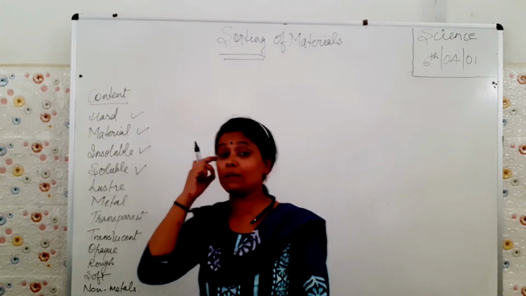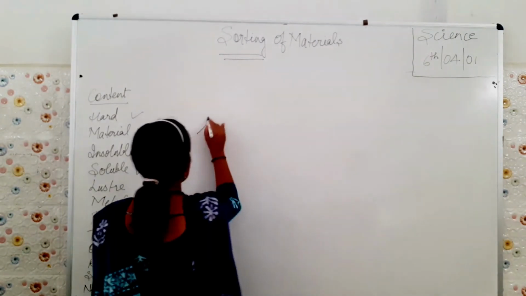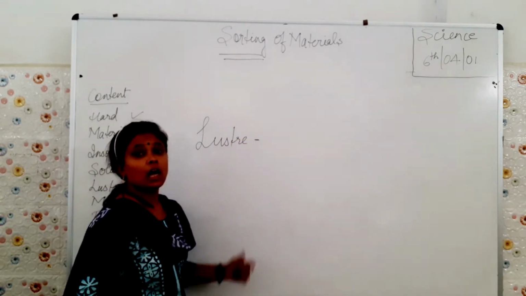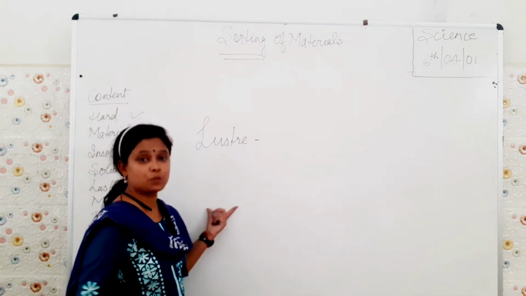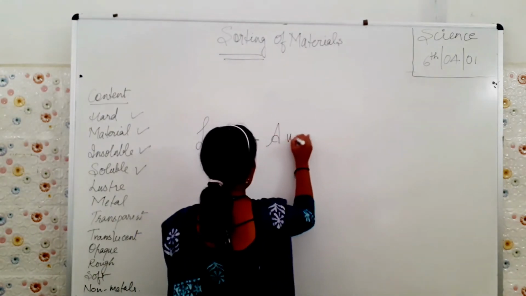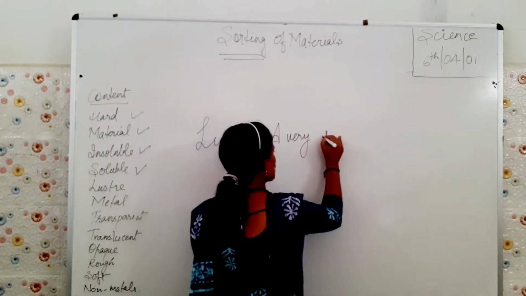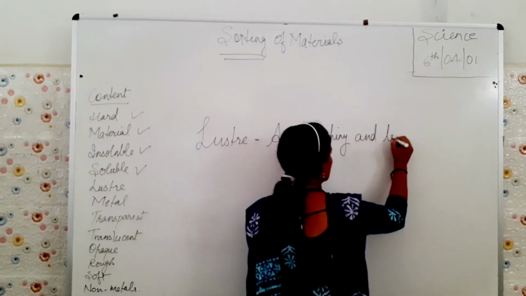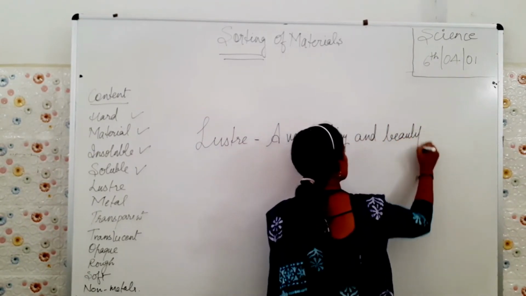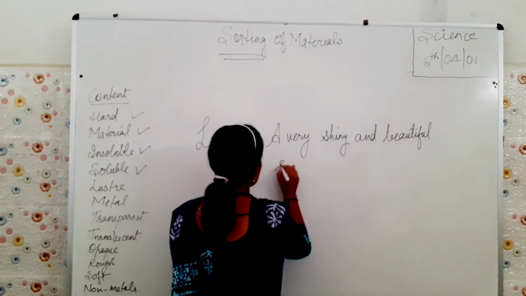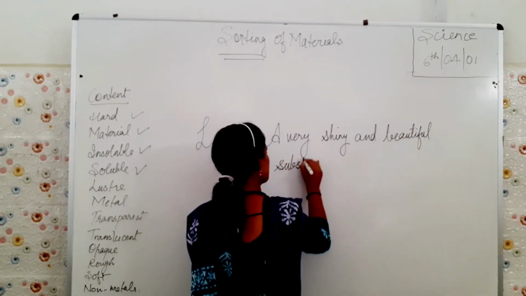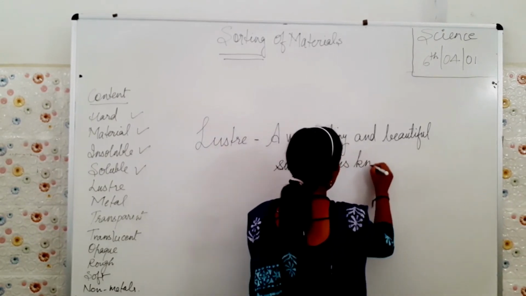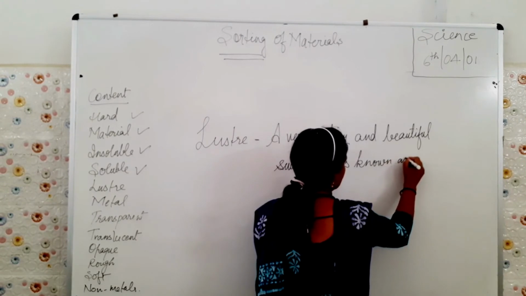Now the time has come for the last chapter. What is the last chapter? A very shining and beautiful substance. Beautiful substance is known as luster.